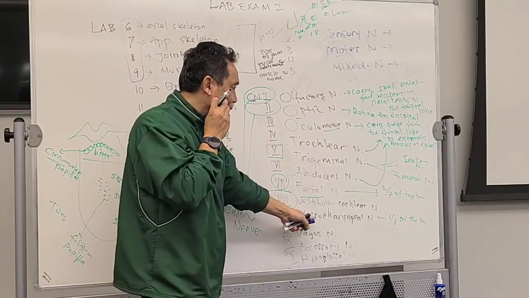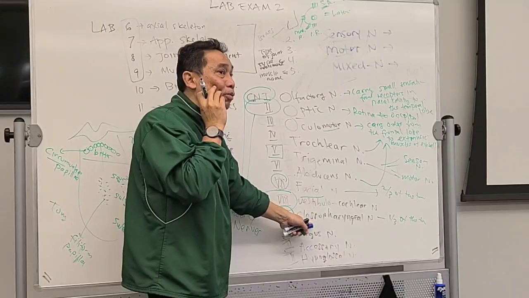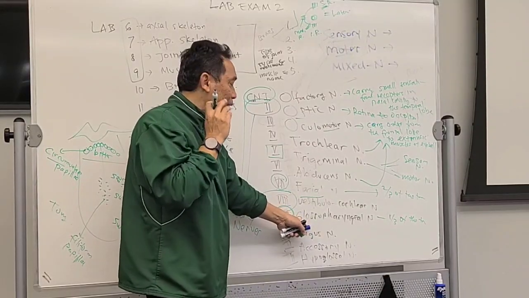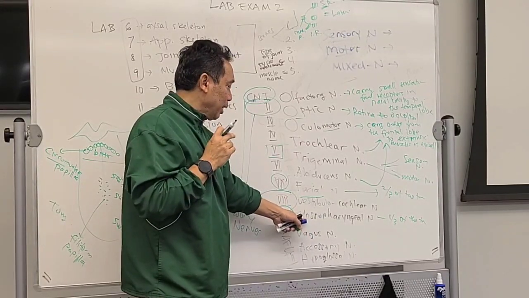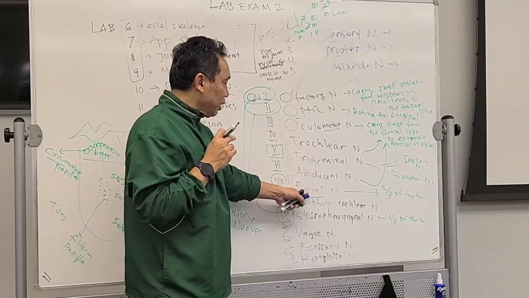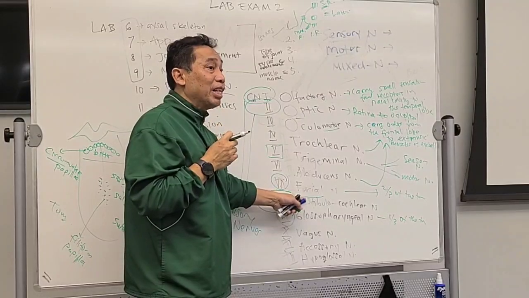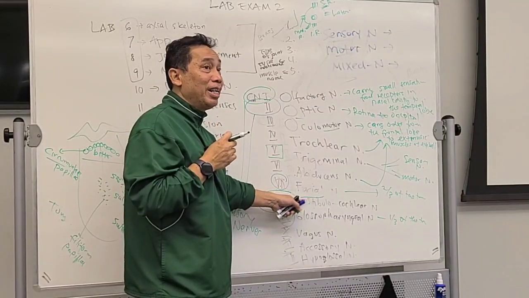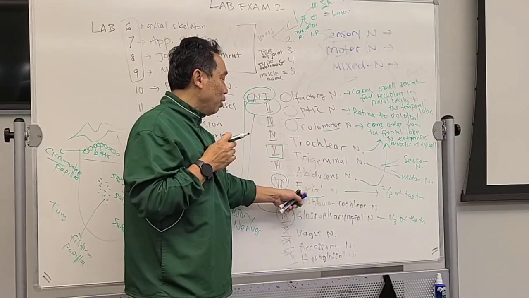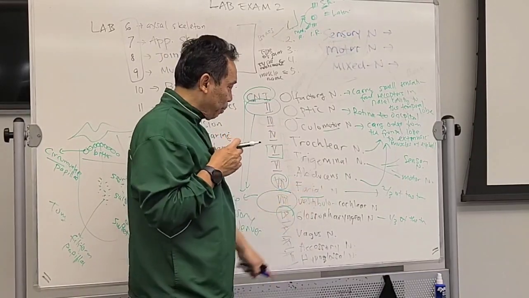So glossopharyngeal over here is the one that causes your tongue to move, to move the food inside your mouth. The facial nerve over here also gives you facial expression. Whether you smile or you cry, it will be ordered by the facial nerve. Okay, so this is a mixed nerve.